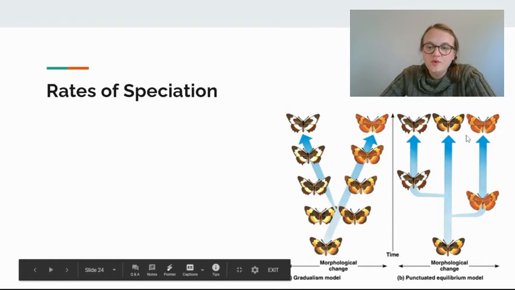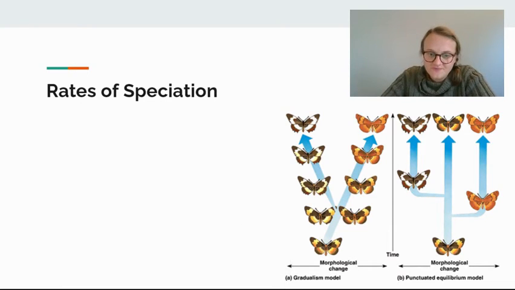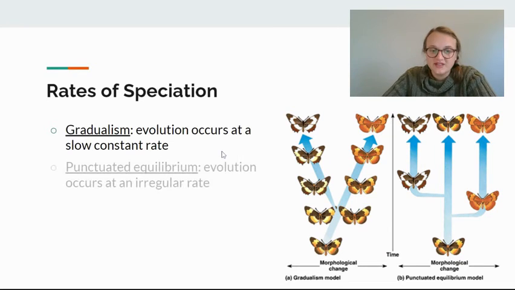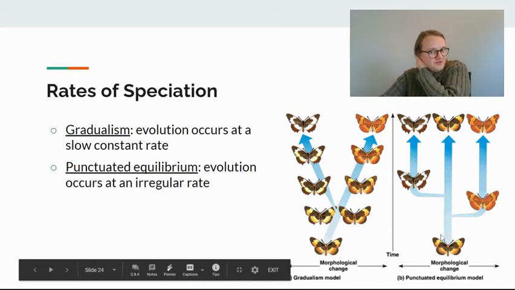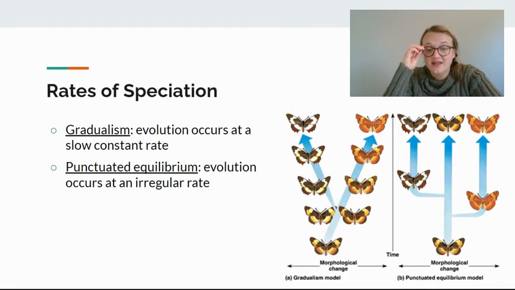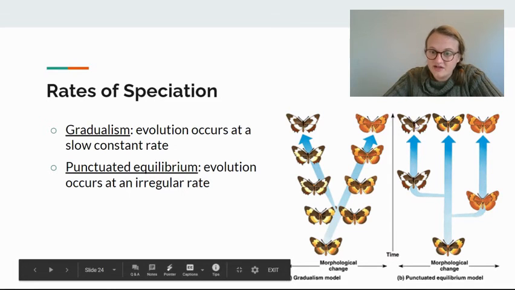There are two rates of speciation: gradualism and punctuated equilibrium. Gradualism is when evolution occurs at a slow, continuous rate, just like right here. Punctuated equilibrium, which is a hard word to say, is when evolution occurs not at a constant rate but at an irregular rate.